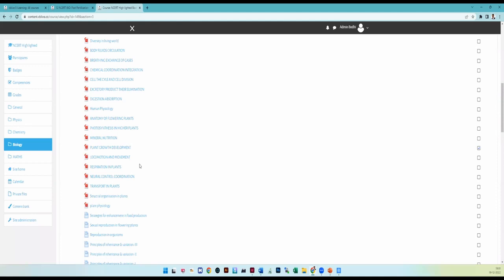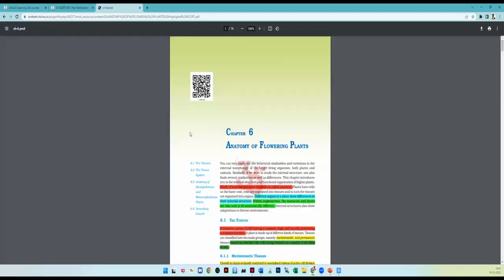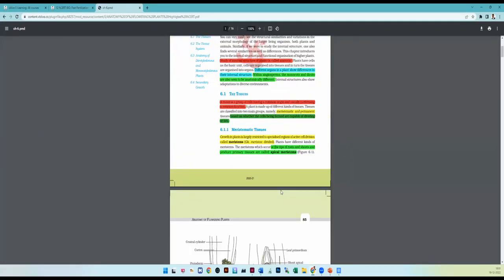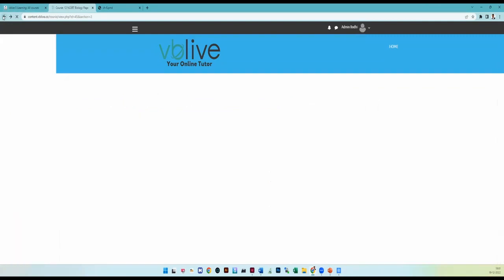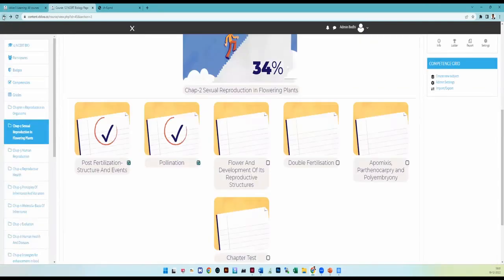So in this case, I will take flowering plants. Now you can see page number 35 is given in that chapter. It is actually anatomy of flowering plants, 11th standard.